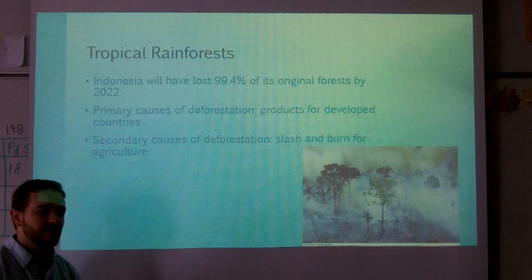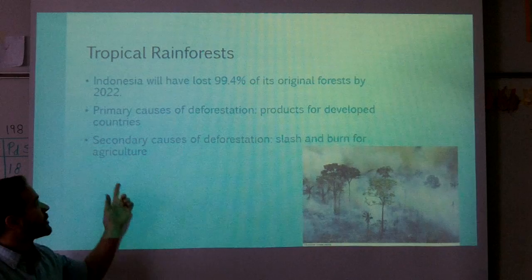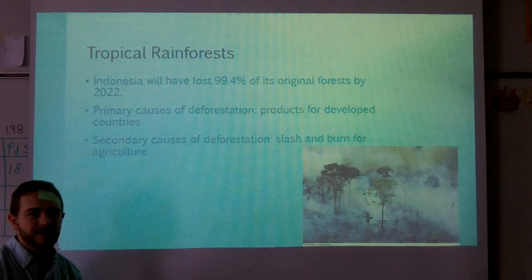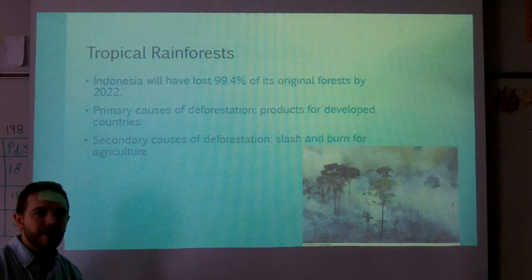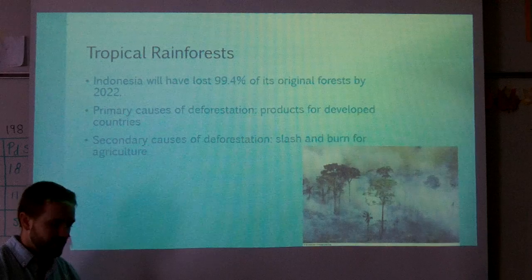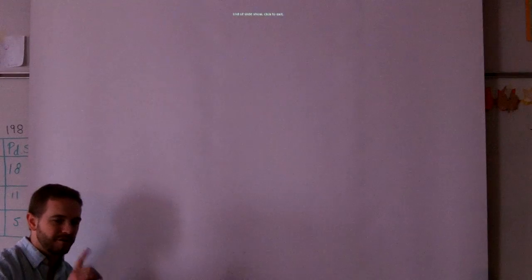So the majority of the countries that picked up the slack and started producing soybeans were third world countries who are surrounded by beautiful rainforests. So then they started clearing the rainforest to grow soy so they could sell it back to us here in the States so we could feed our cows. And that is the cycle. And that is the end of 10.1.